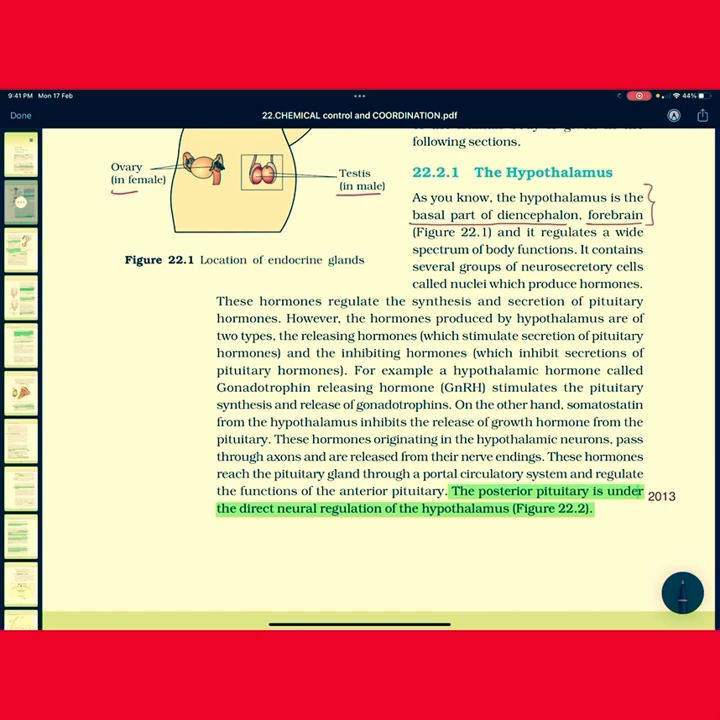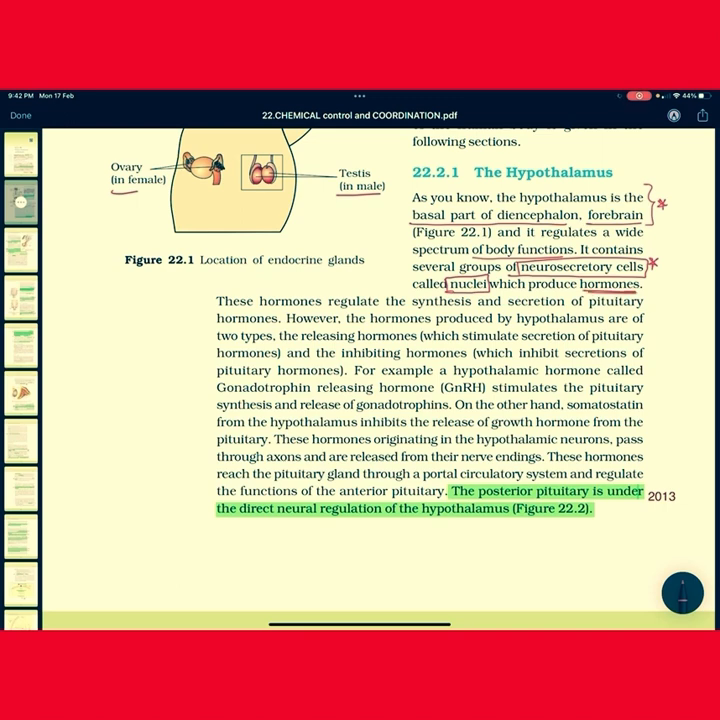Alright, now forebrain. The diencephalon is a part of the forebrain. So this location is important, and it regulates a wide spectrum of the body functions. It contains several groups of important neurosecretory cells called nuclei, which produce the hormones.